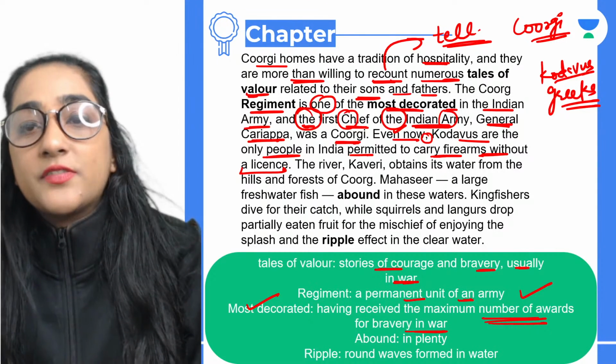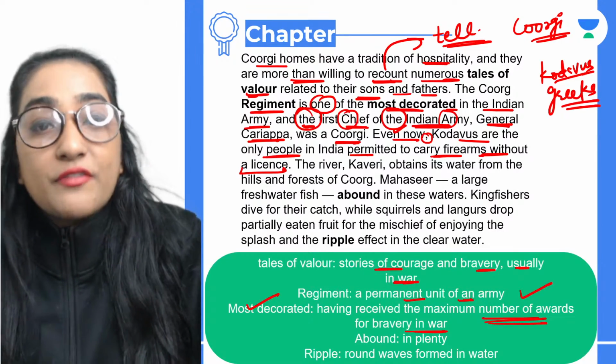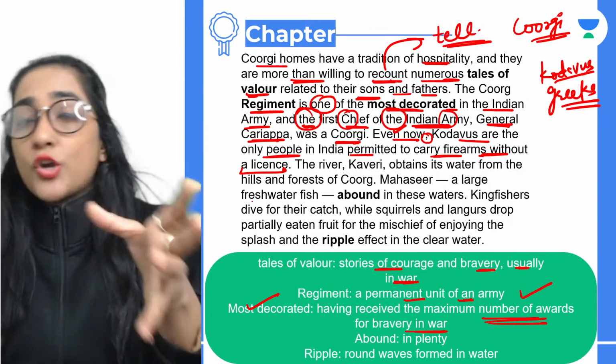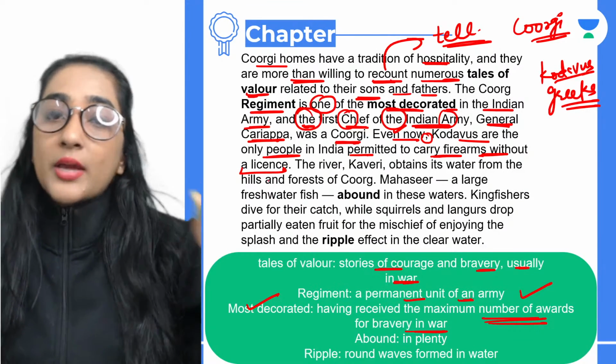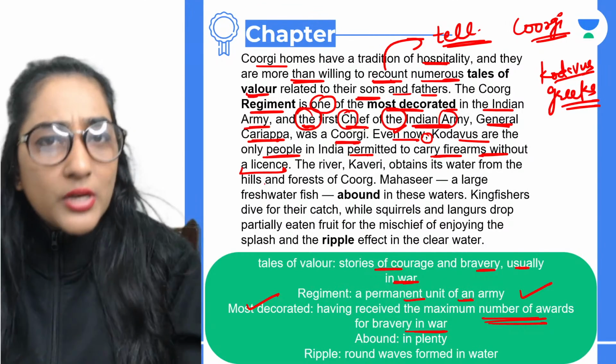Guns, weapons, very good. Pistols, very good. So they can carry all these things like pistols or rifles or guns without a license. Otherwise, if you need one, you definitely need a license. It's not just issued to anybody just like that. People from there, even today, they don't need it. People who are residing there don't need any license.